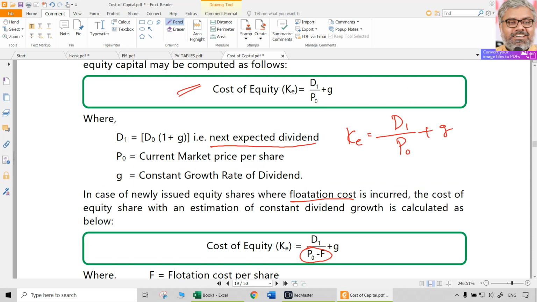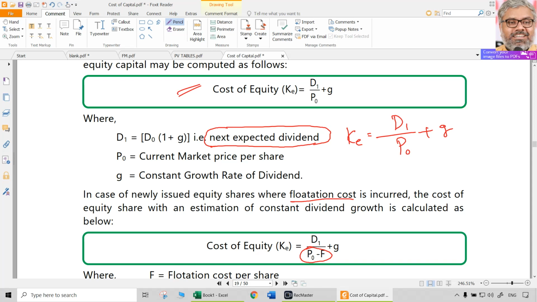We cannot always take whatever the question says as D1. The main decision in understanding the question is: is D naught given or D1 given? If we have a wrong judgment there, automatically the answer will be wrong. So be careful. D1 is the next expected dividend. It is not current dividend, it is not past dividend. It is future dividend, which is not real, which is an expectation.